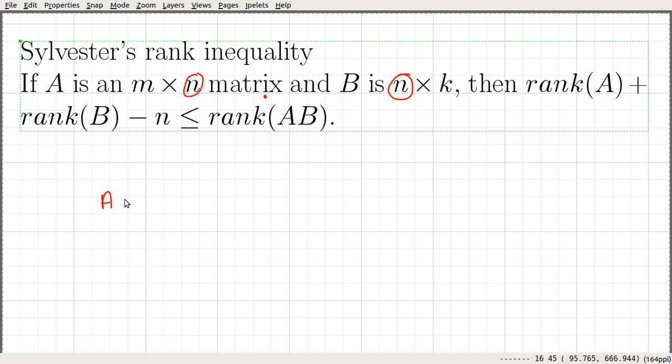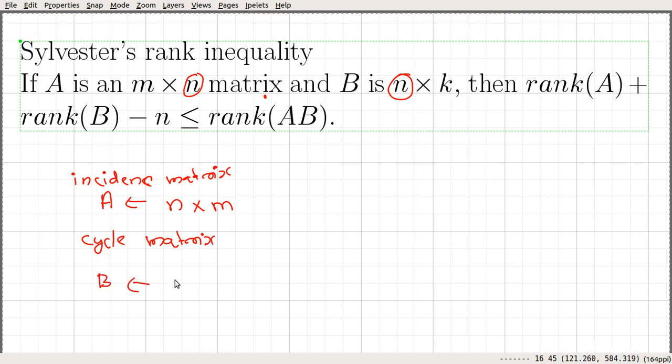So for our purpose, we are going to consider A, our incident matrix, and we know the order of this matrix is n by m. So the number of rows n is the number of vertices, and the number of columns m is the number of edges. And we know the cycle matrix B, the order of this is r by m, where r is the number of different cycles in that graph, and m is the number of edges.